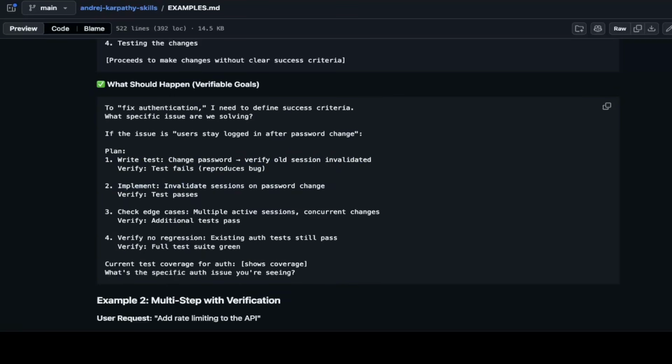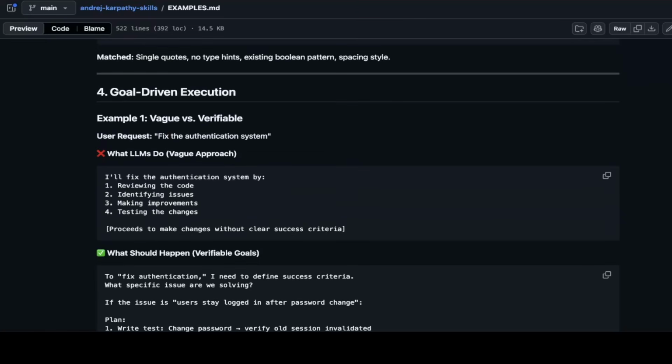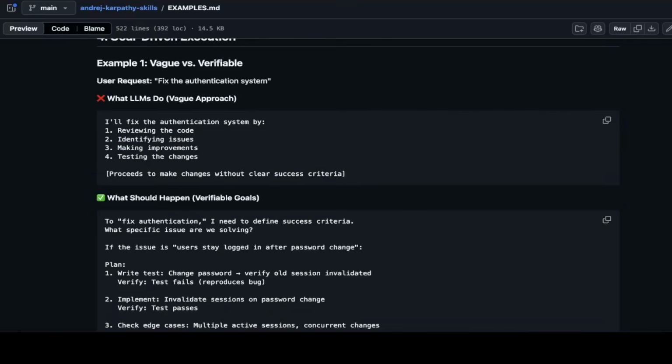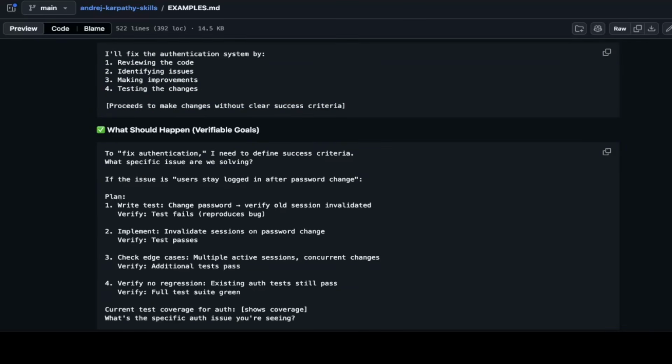So this is basically saying that it has to be done in a test-driven fashion. You can't just make assumptions or use vague assumptions. Reviewing and identifying the issues, making improvements, testing the changes, this is very vague. It's not concrete, and it can't be validated. Basically, that's what it says.